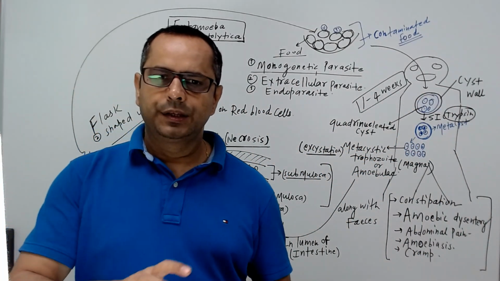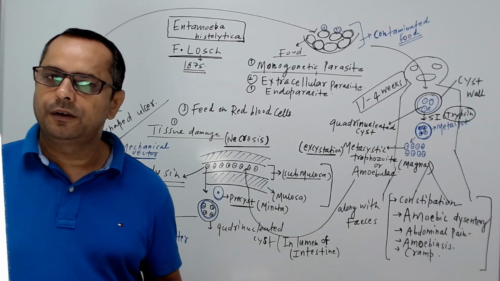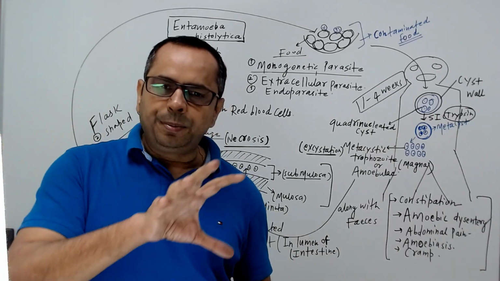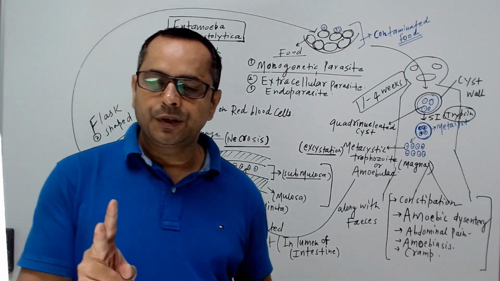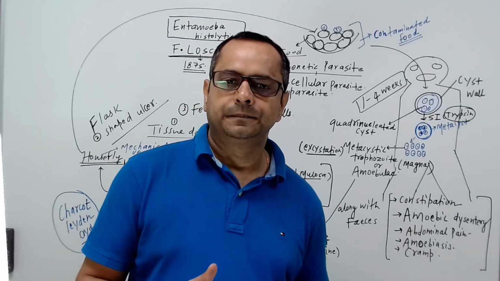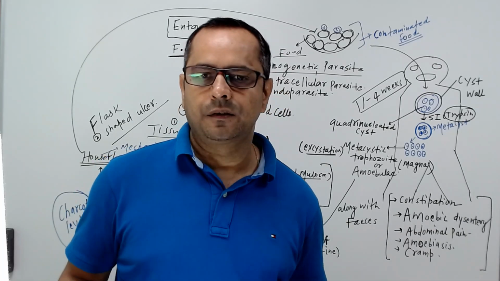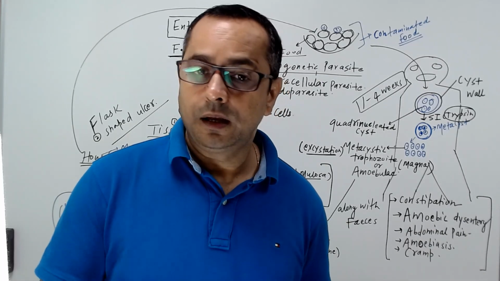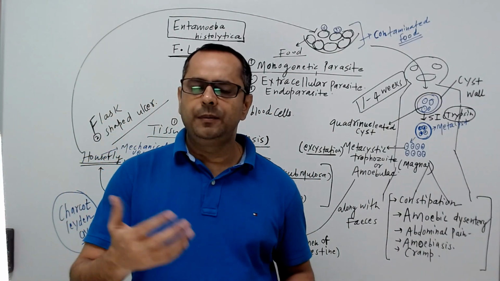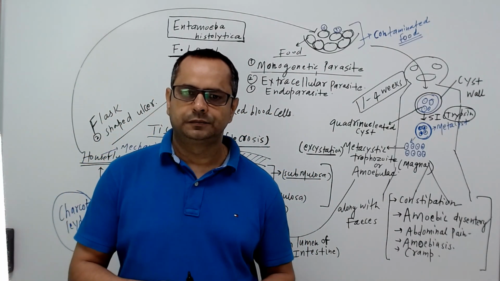That's fine. So remember, I told you earlier, it's a kind of monogenetic parasite. Completion of the life cycle occurs in the human body only. But just to carry that cyst from one host to another, a mechanical vector is there, and that mechanical vector may be housefly or cockroach.